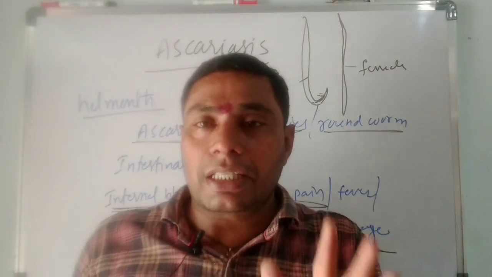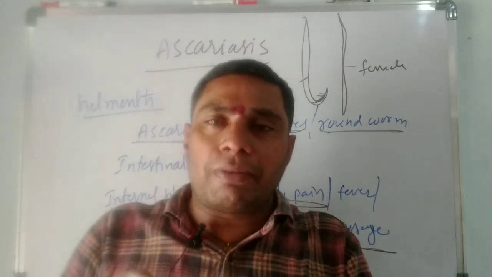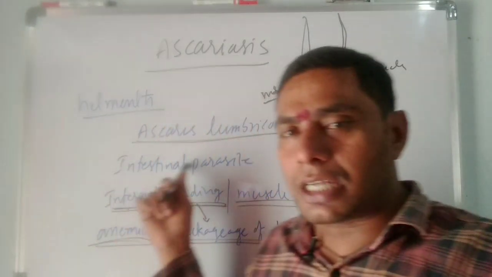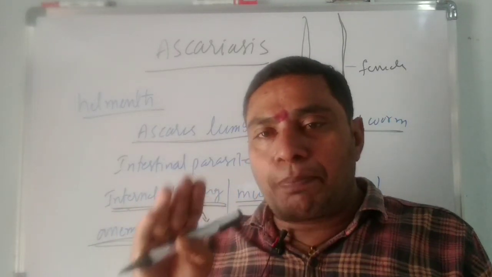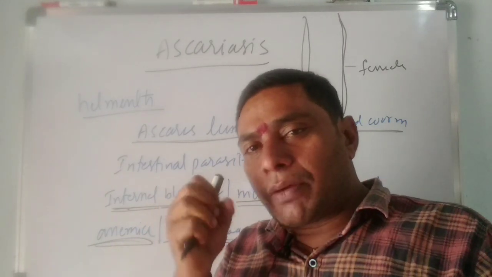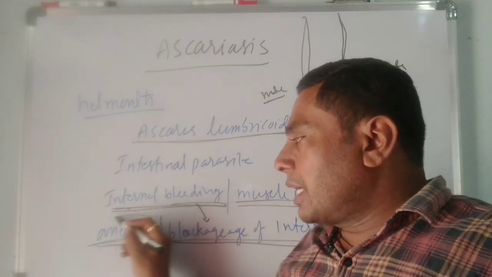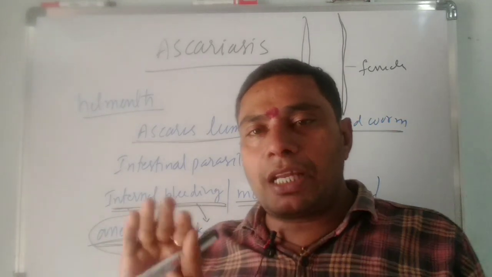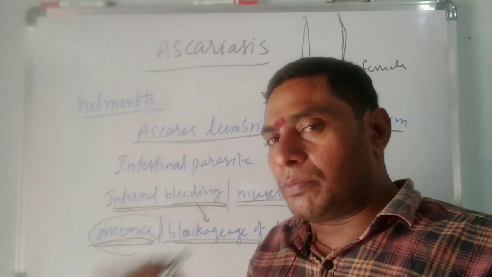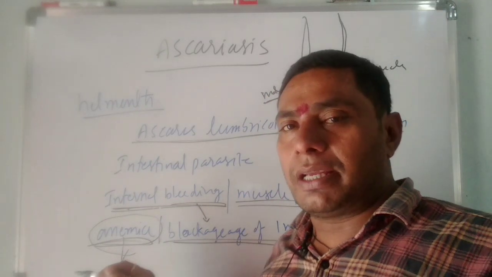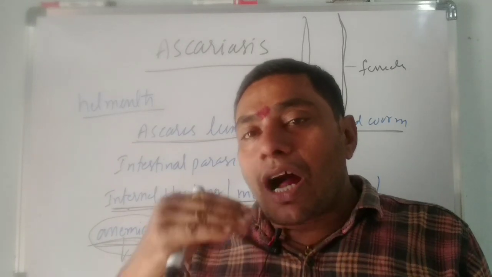Anemia is very dangerous in ascariasis, because the digested food is absorbed by the Ascaris lumbricoides. It is an intestinal parasite that absorbs the digested food from the stomach. That's why the patient suffers from anemia. Anemia means the hemoglobin percentage decreases or falls in the human being. In severe cases it causes constipation also.